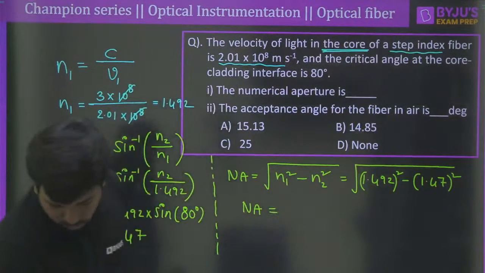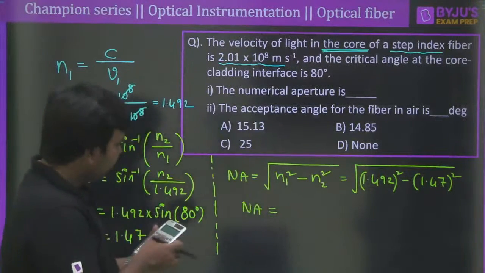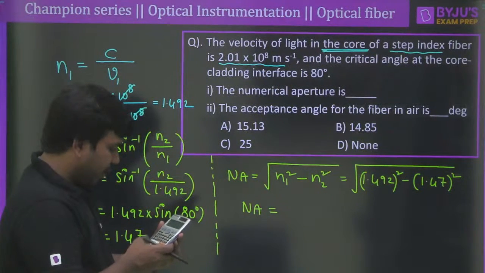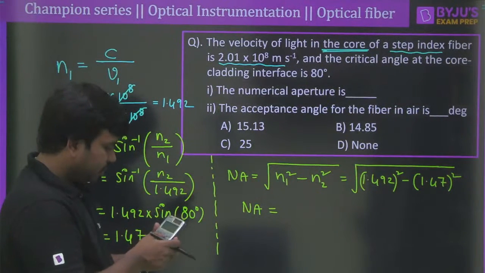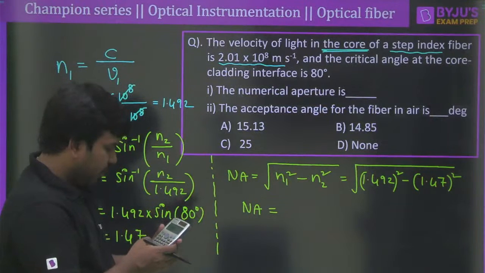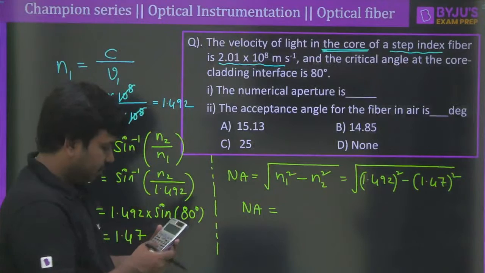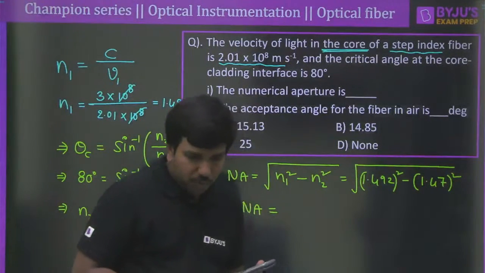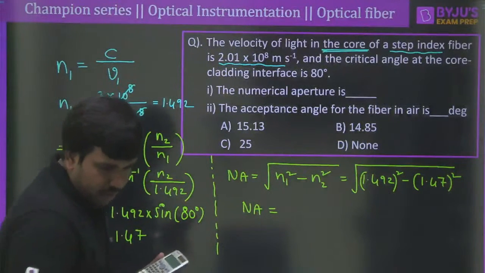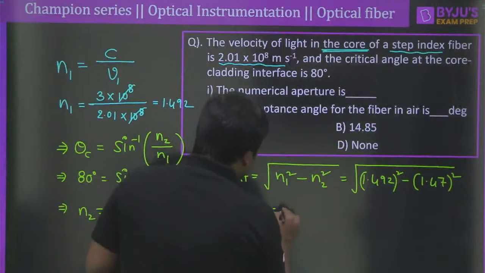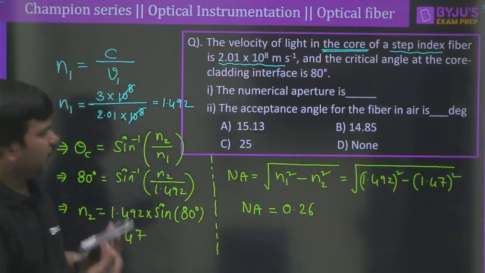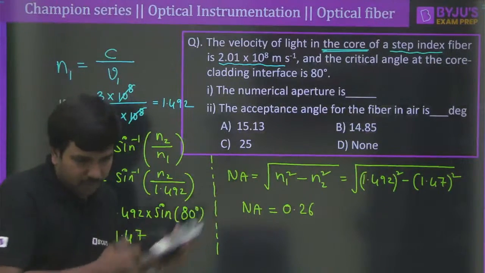Let me take the calculator and do it for every one of you. So it is under root of 1.492 square minus 1.47 square here. So it will come something around 0.25. I am getting 0.25 numerical aperture. Please look at that and let me know, Pramit. I am getting 0.26 approximately. So please look at the calculator. Maybe something with the zoom, so maybe that's the reason it is coming like that.